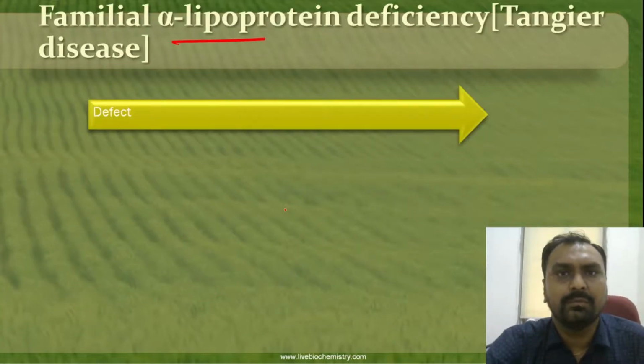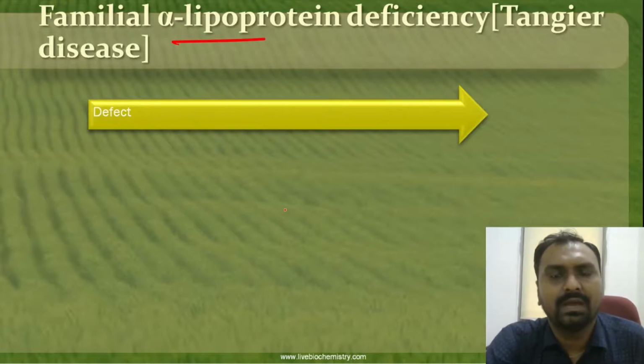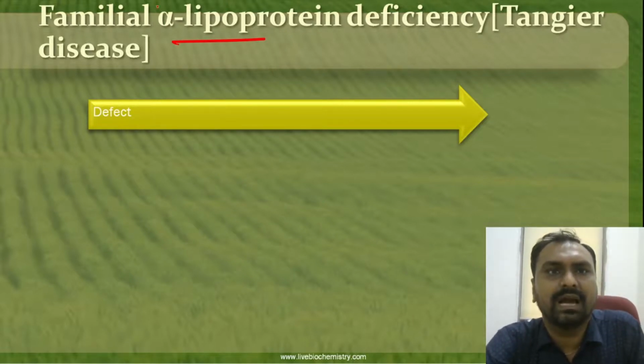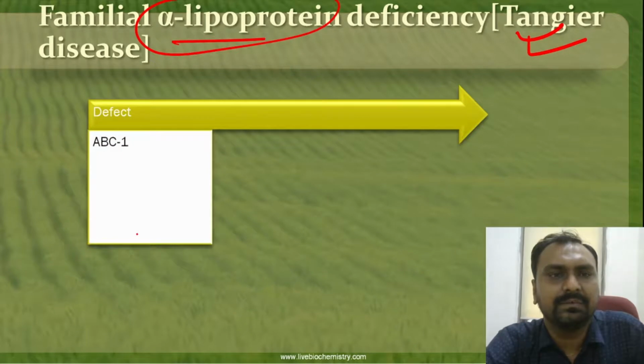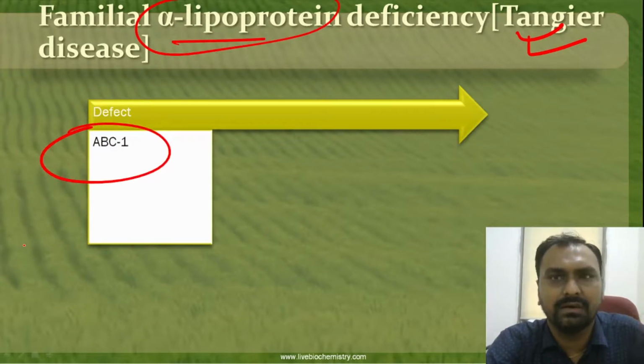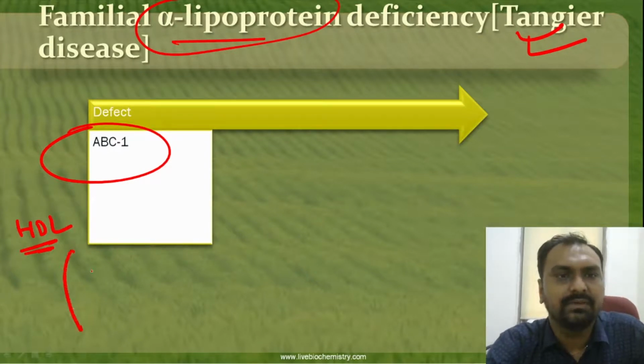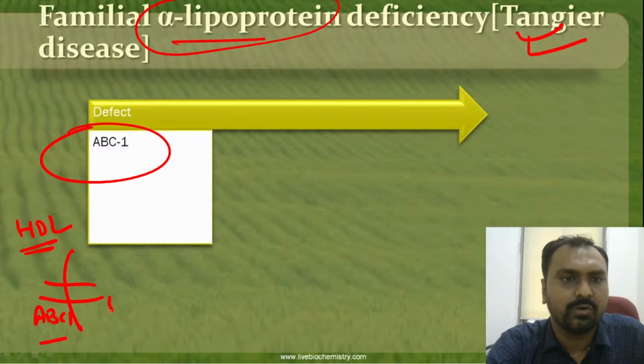Another clinically important hypolipoproteinemia is alpha lipoprotein deficiency, which is called Tangier disease. In Tangier disease, there is a defect in the ABC1 transport protein. We have learned in HDL metabolism that this ABCA1 protein transfers cholesterol from peripheral tissue to the circulation.